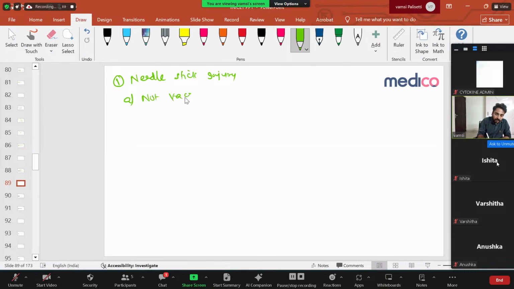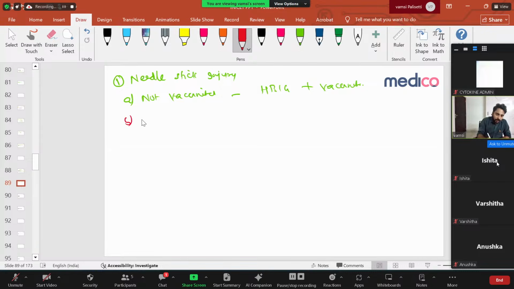Suddenly I got a needle stick injury. So first, immediately, I have to take hepatitis B immunoglobulin for passive immunity. Then I have to go for all 3 vaccinations. Very simple. First I take immunoglobulin, that gives some passive immunity, then I can take the vaccine for further protection.